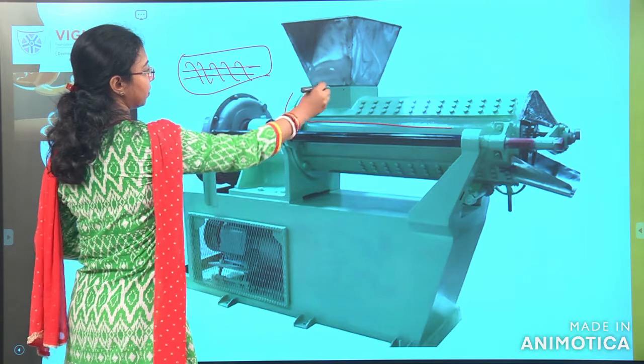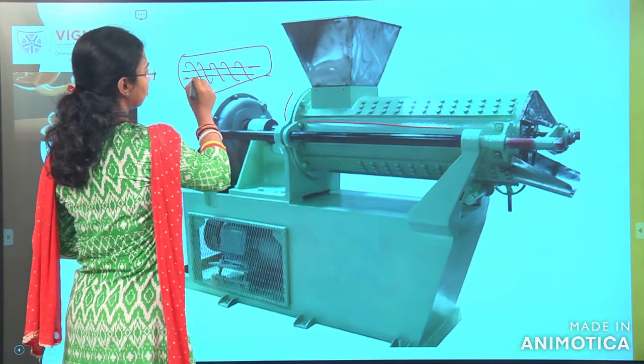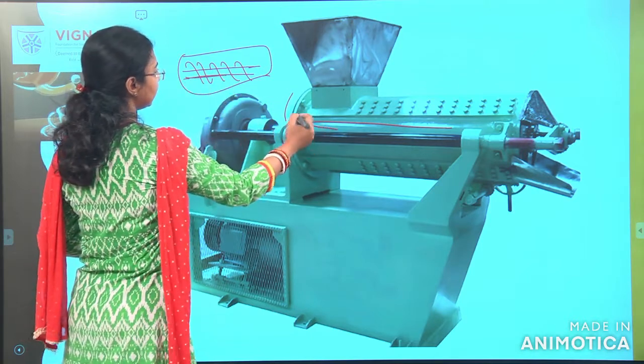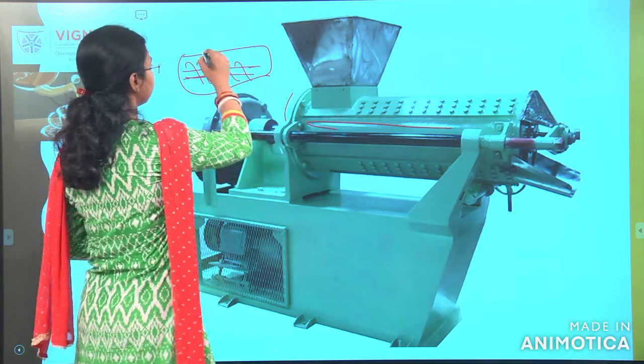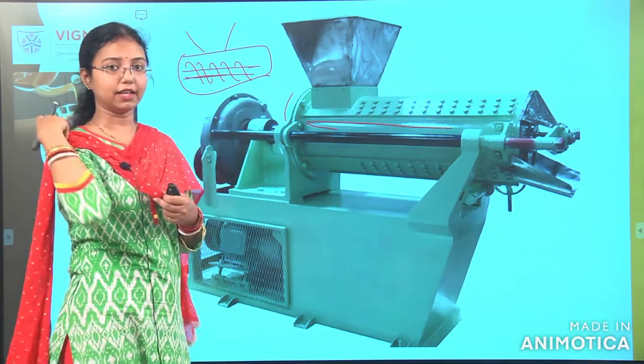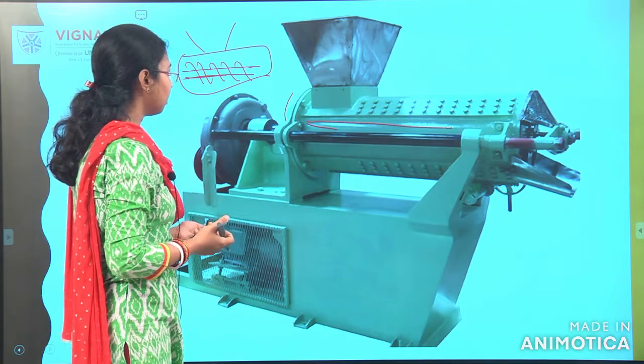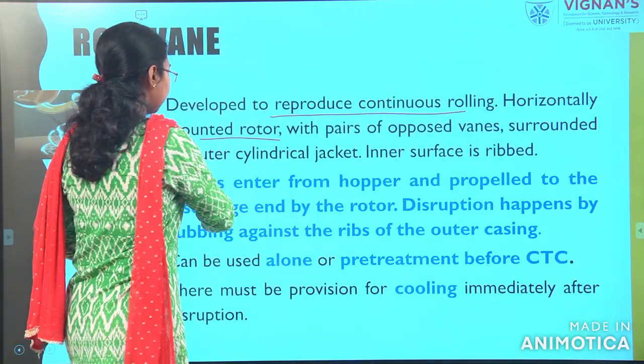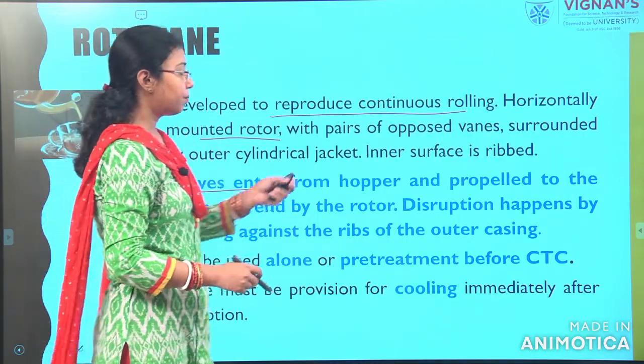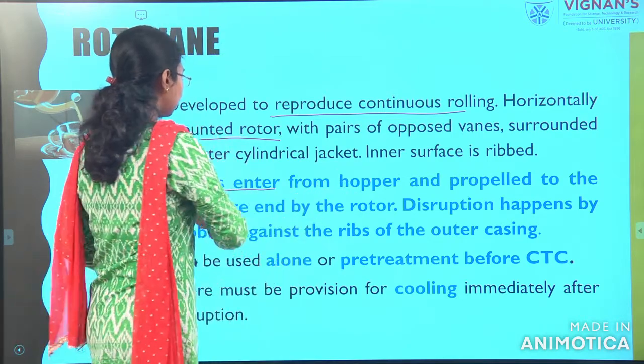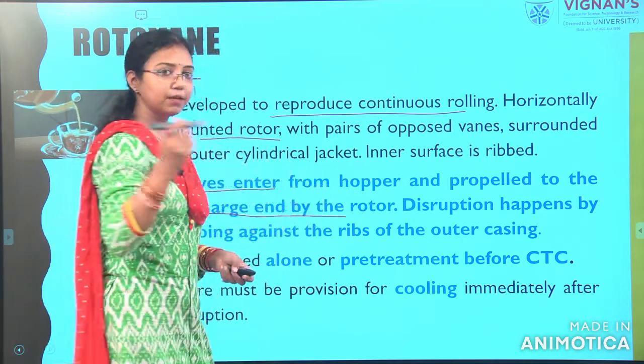This is the big one, this is inside the roller, and here it will be ribbed, and this is the hopper, if I draw the line diagram for this. Leaves enter from the hopper and propel to the discharge end by the rotor. So it will keep on moving.